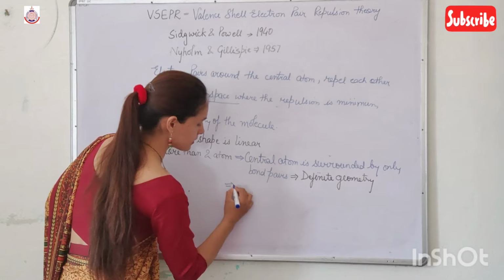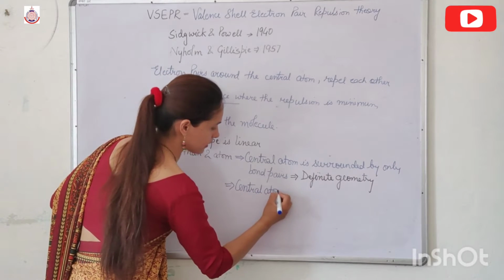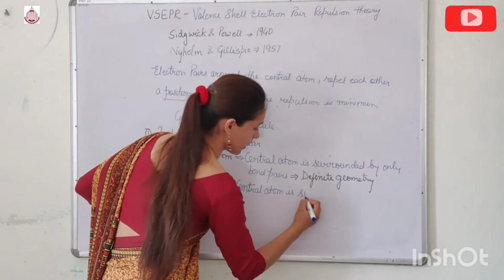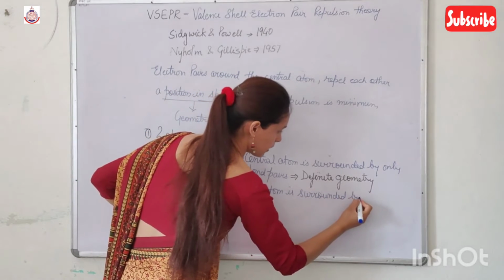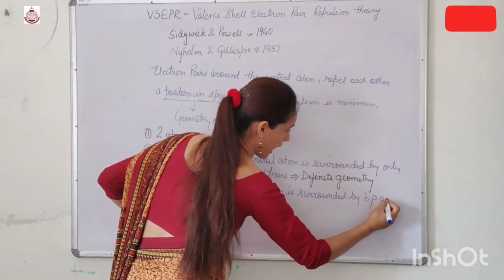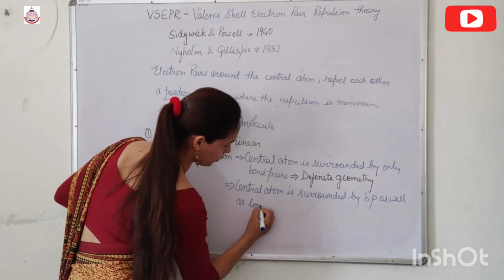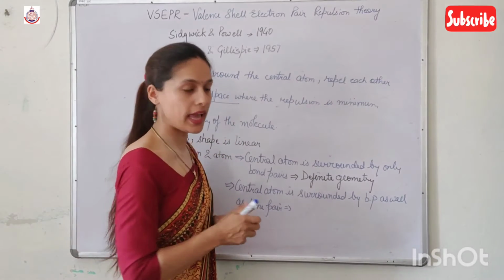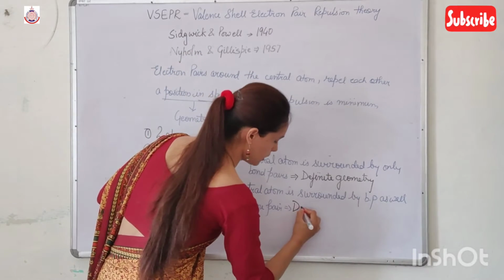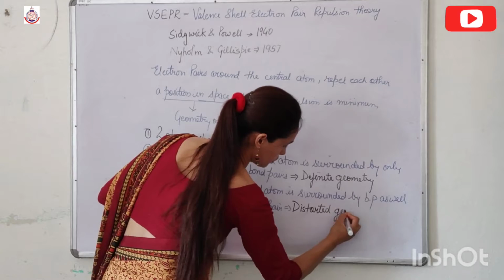So when the central atom is surrounded by bond pair as well as lone pair, then the molecule exhibits distorted geometry.